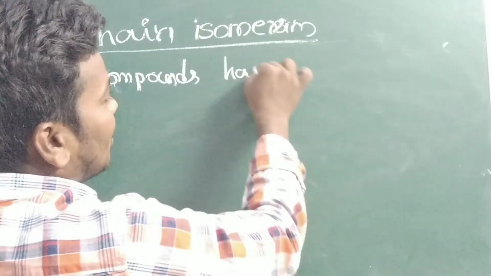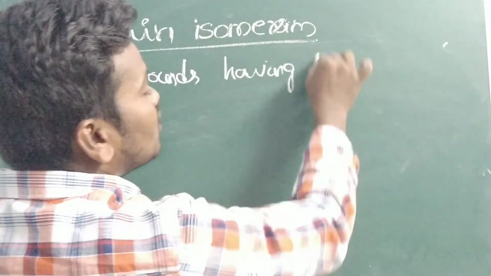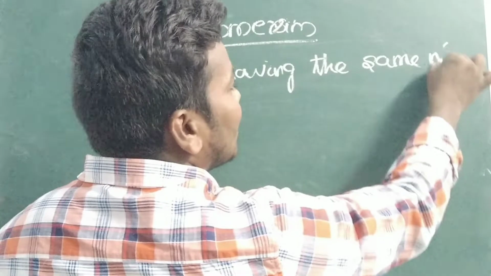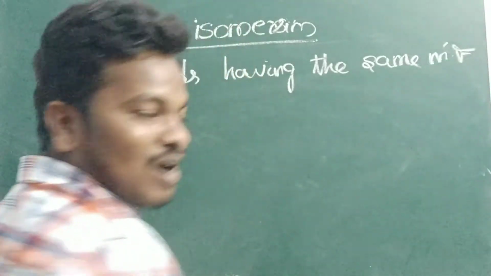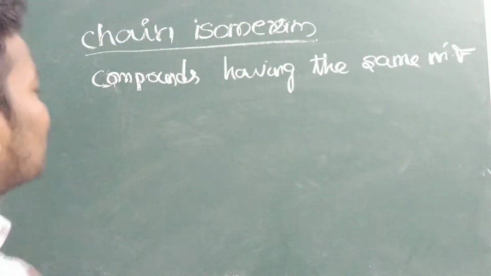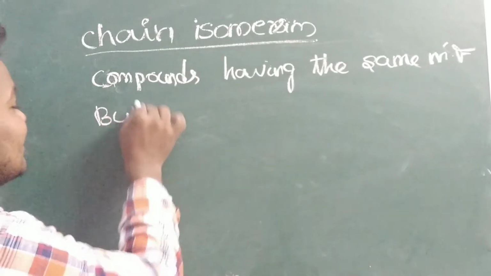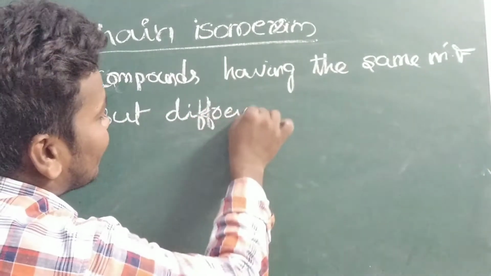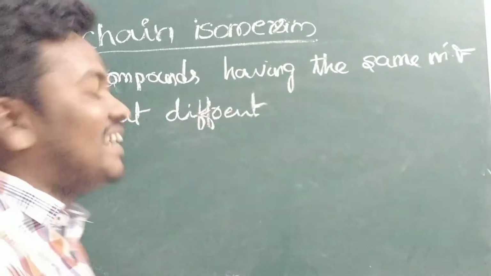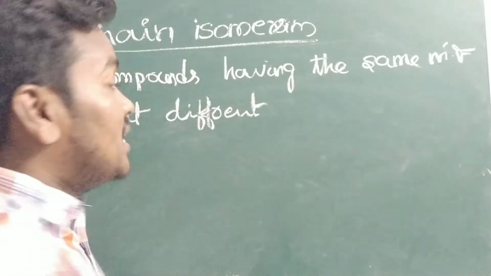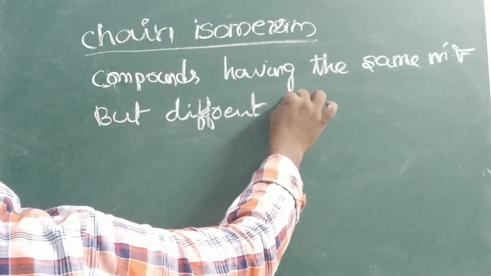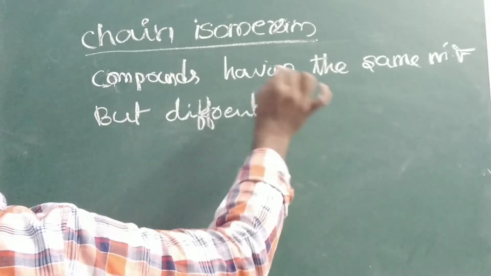Compounds having the same molecular formula but different. Our main point came here: what is different? A different parent chain.